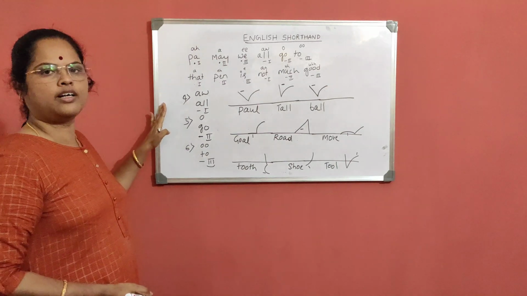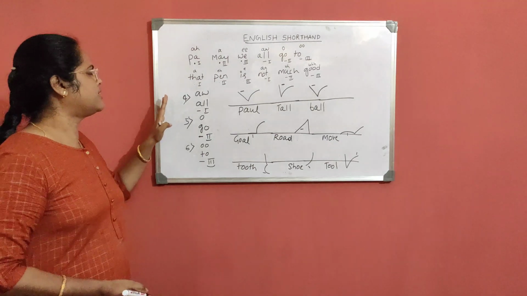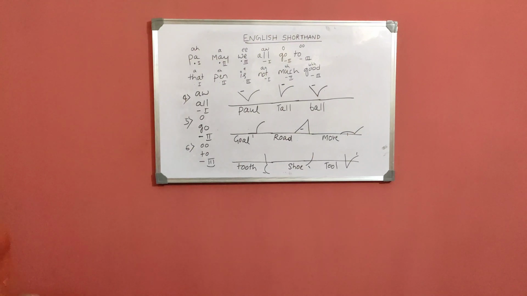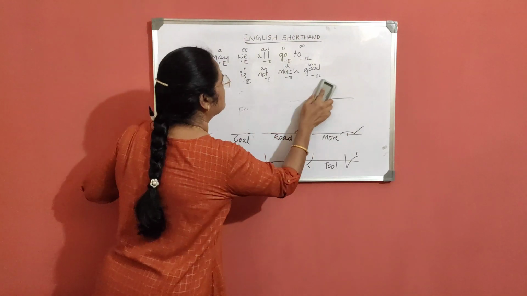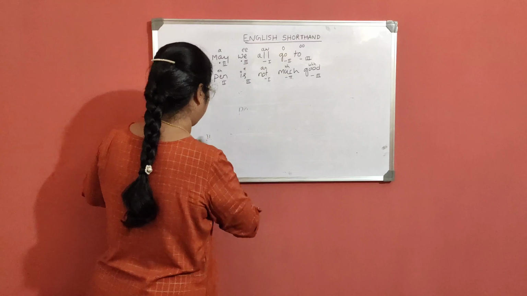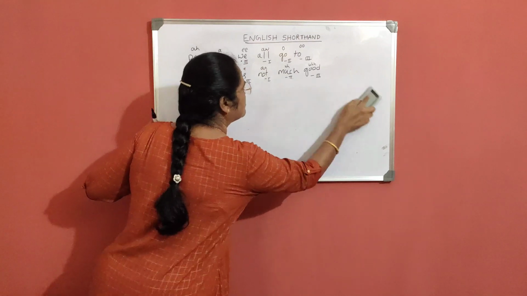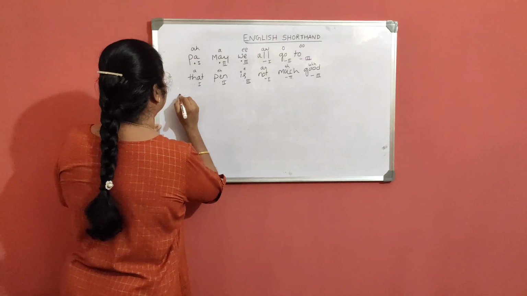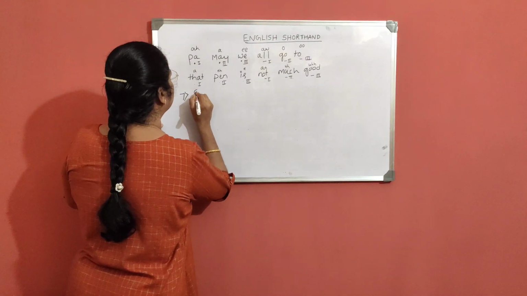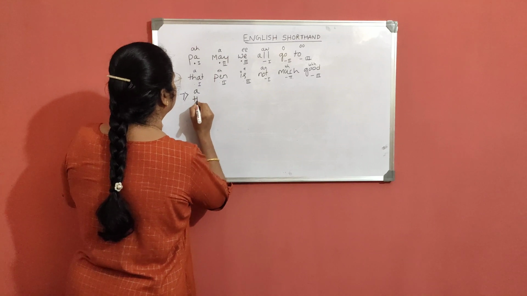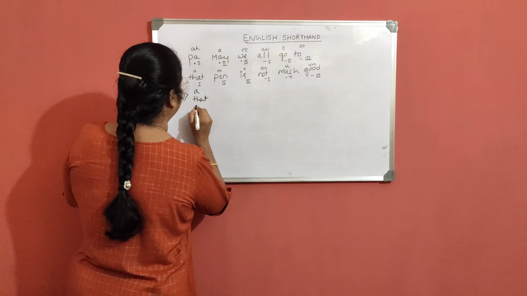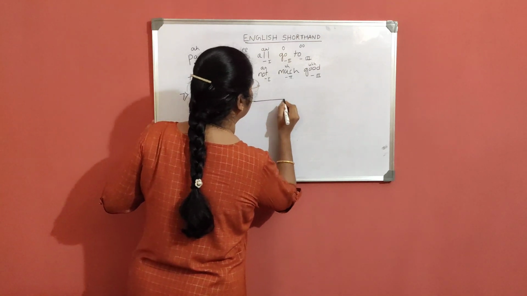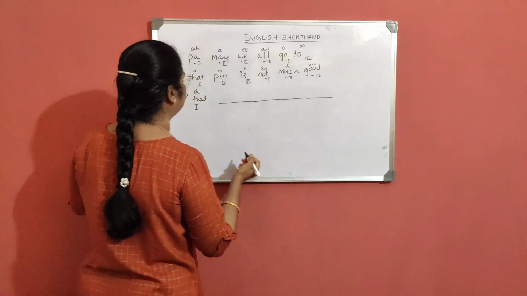Next we will move on to the short vowels. That is the seventh vowel. The seventh vowel, A sound as in that, at the first place with a light dot. Here the stroke you have to write above the line.